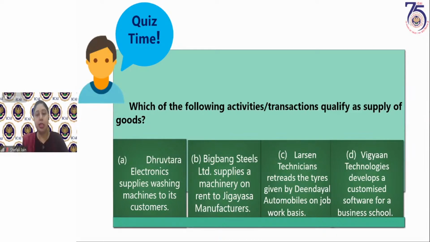So the rest 3 examples are supply of service. Only one is supply of goods because we have transferred the ownership of goods from one person to another. Other 3 are supply of services. If we do not assume consideration, we will not be able to answer this question.